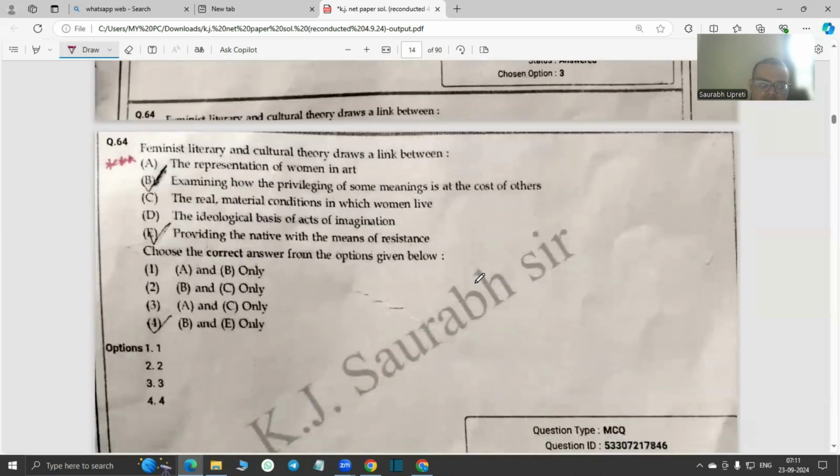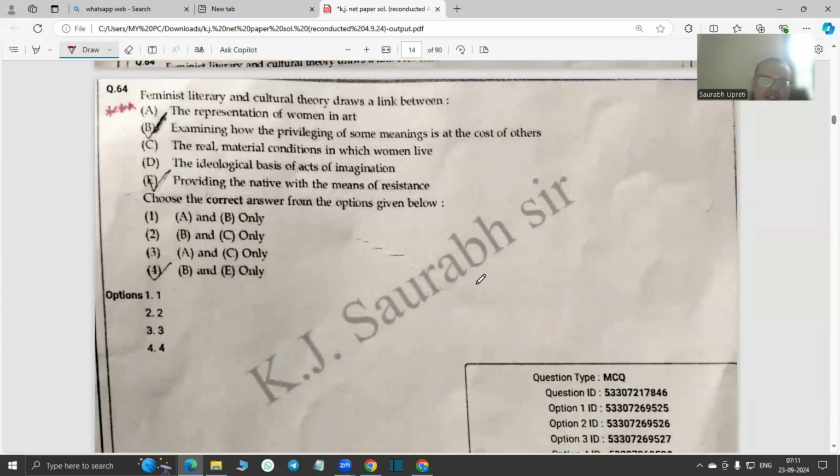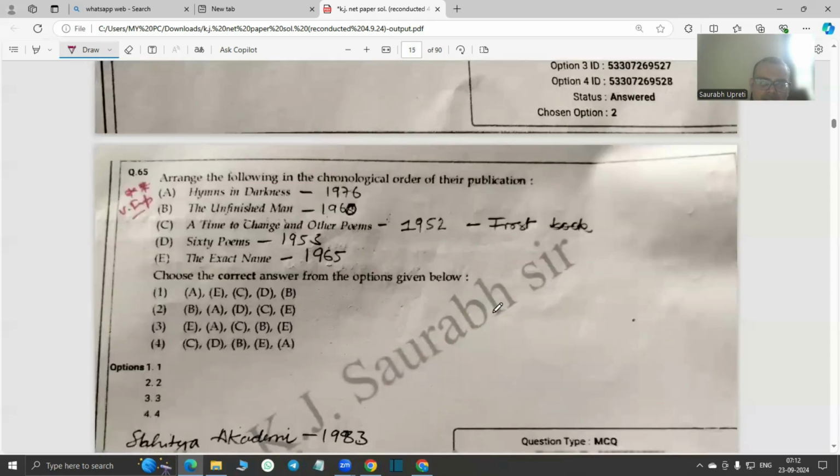Okay, moving on to the next work, a feminist literary and cultural theory. Again, it's a criticism and theory topic. So the answer is B and E. It examines the privileging of some meanings at the cost of others, and it provides the native with the means of resistance, right? So that is true.